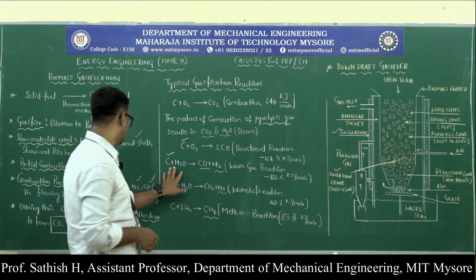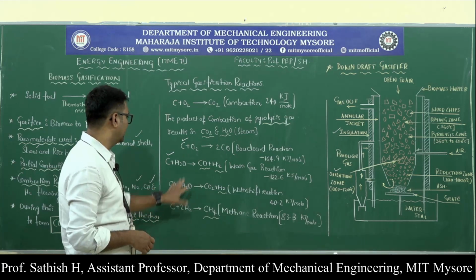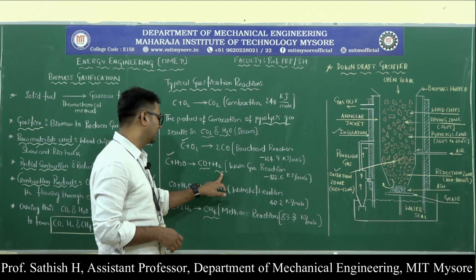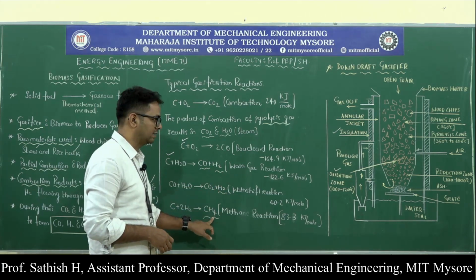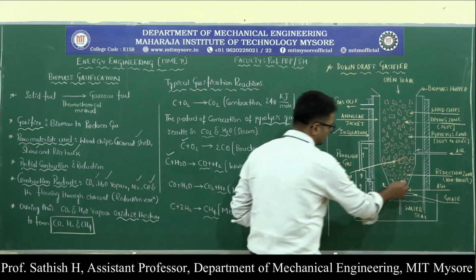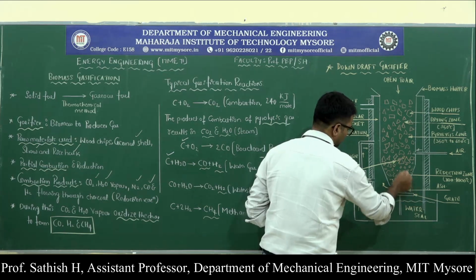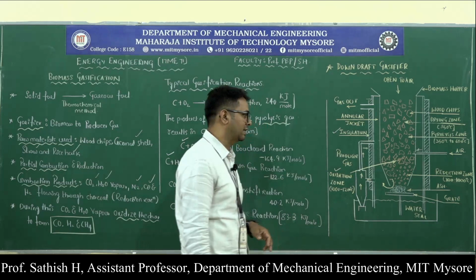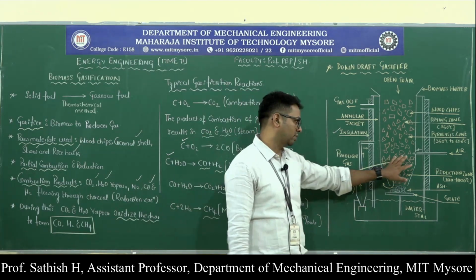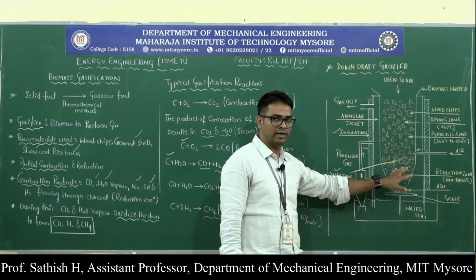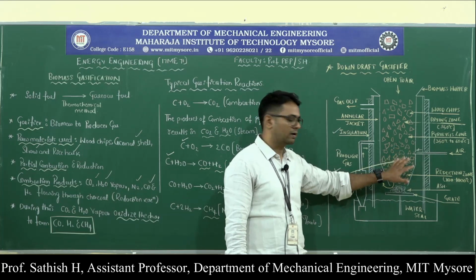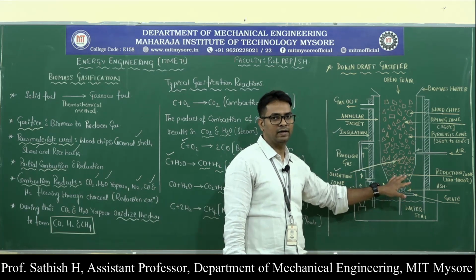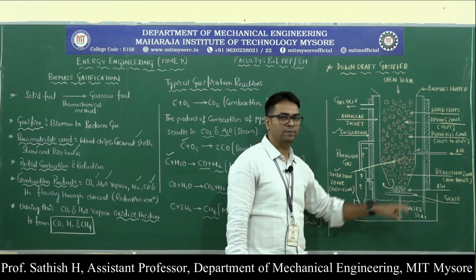It will combine with water and carbon dioxide in order to form hydrogen, carbon monoxide, and CH4. So at this junction, this is the reduction zone, where the temperature is in between 100 to 1000 degrees centigrade. The products of combustion from this oxidation zone will react again with the char, or the carbon, in order to produce the producer gases.